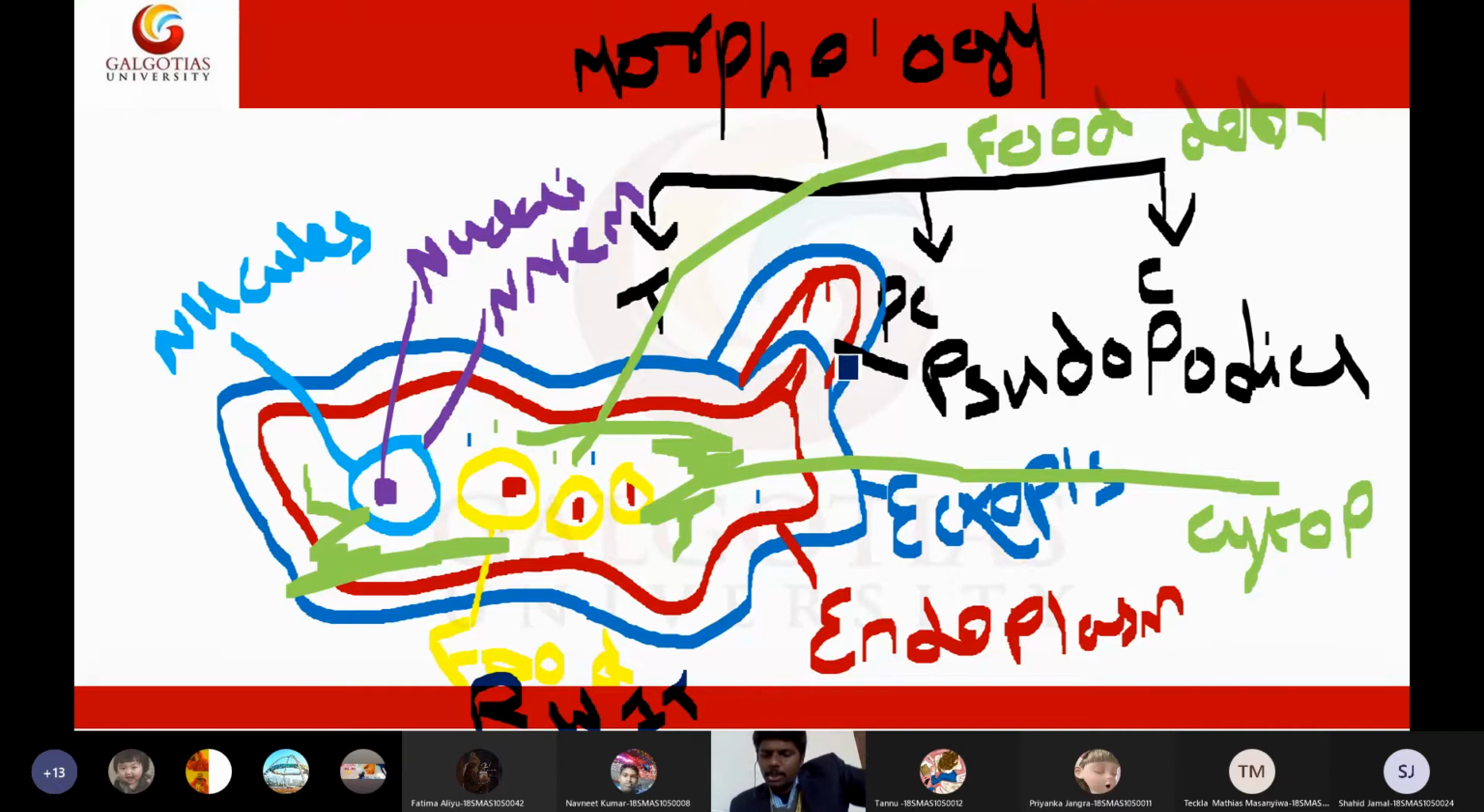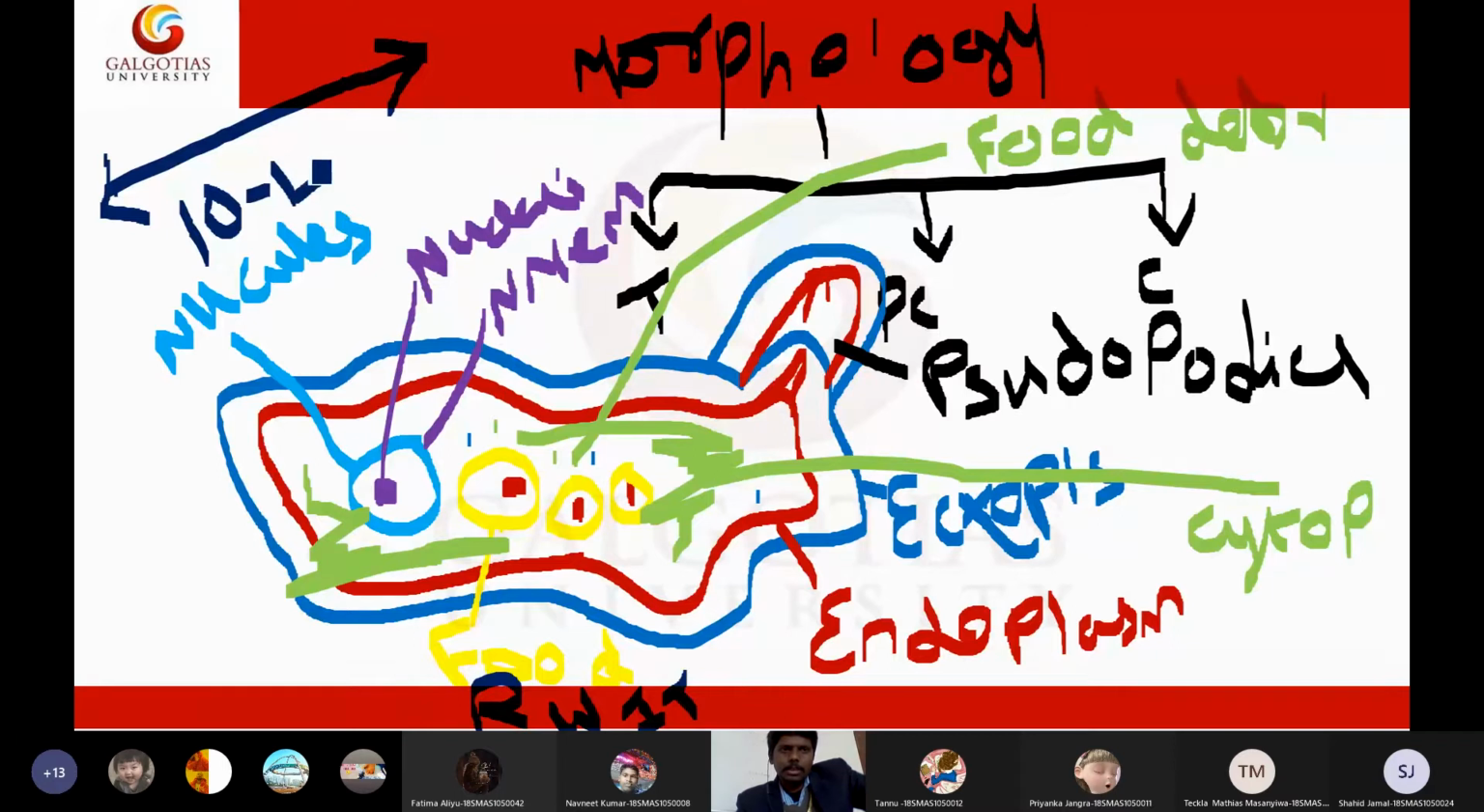And the size of this trophozoite, the complete size of this trophozoite, is 10 to 40 micrometers. The complete length of this trophozoite will be 10 to 40 microns. This is the size of the trophozoite: 10 to 40 micrometers.